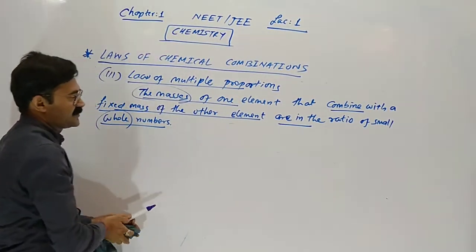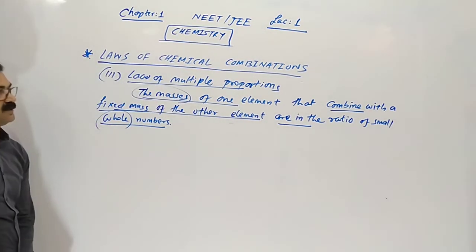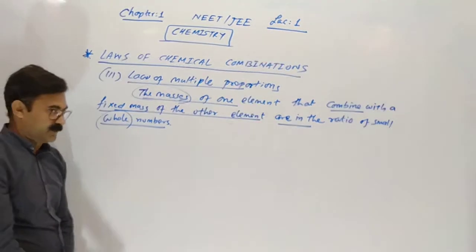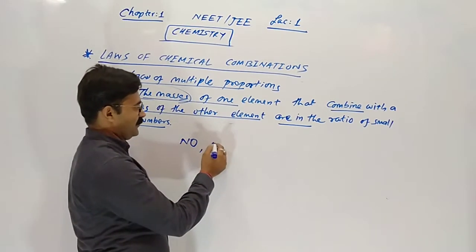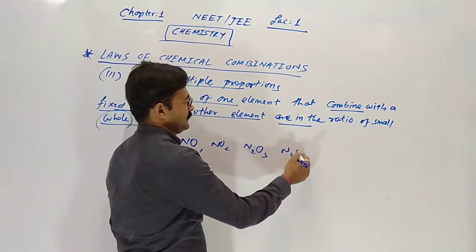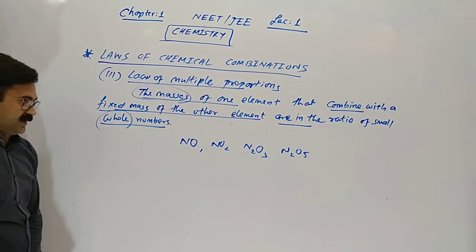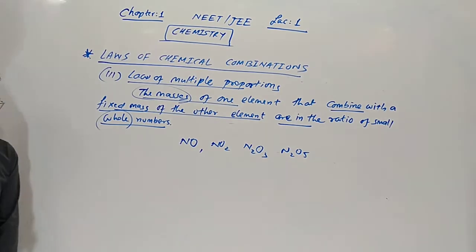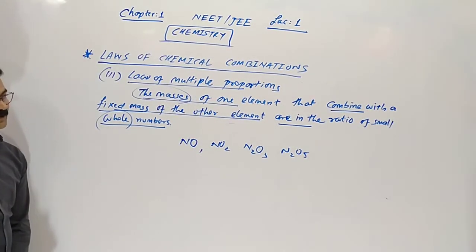The exam question asks: from the following options, which obeys the law of multiple proportion? Nitrogen combines with oxygen to give NO, NO2, N2O3 and N2O5. Yes, give the answer. This group of compounds follows the multiple proportion law.